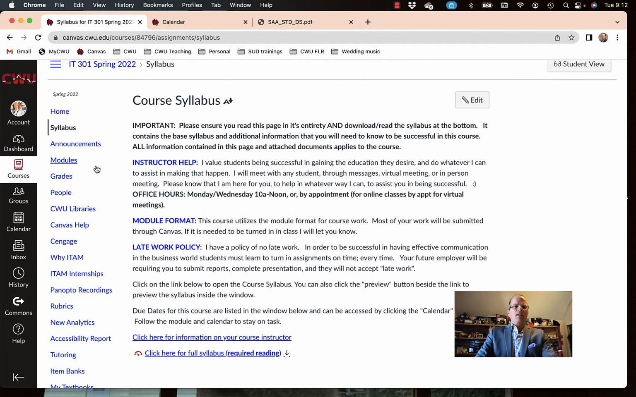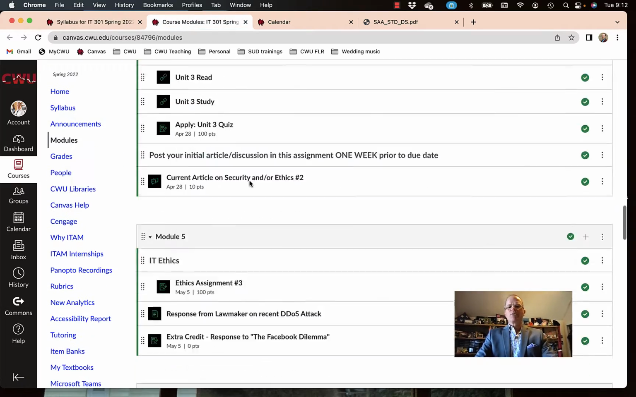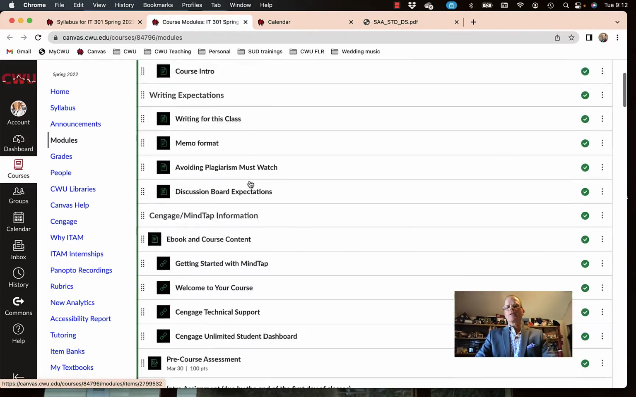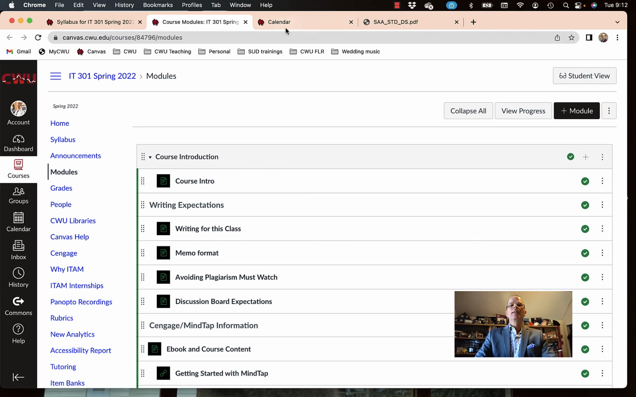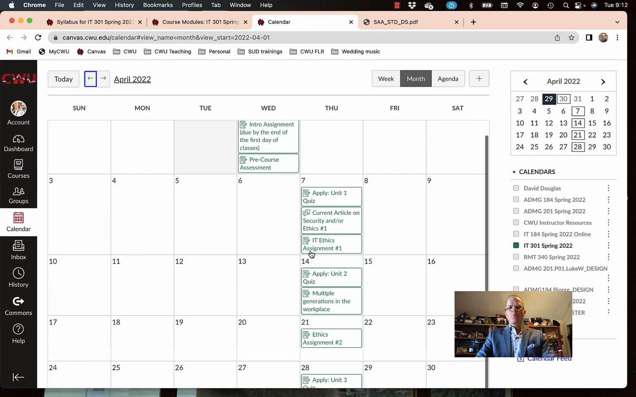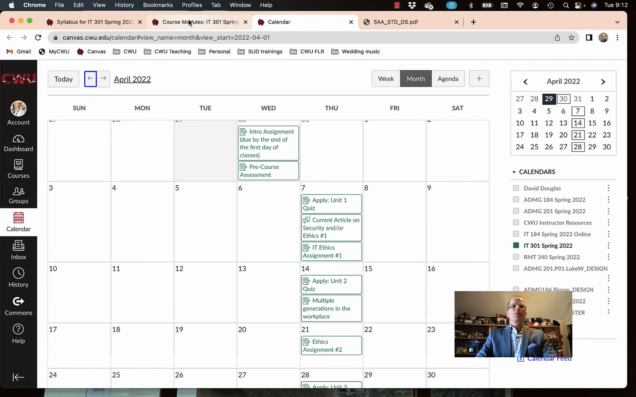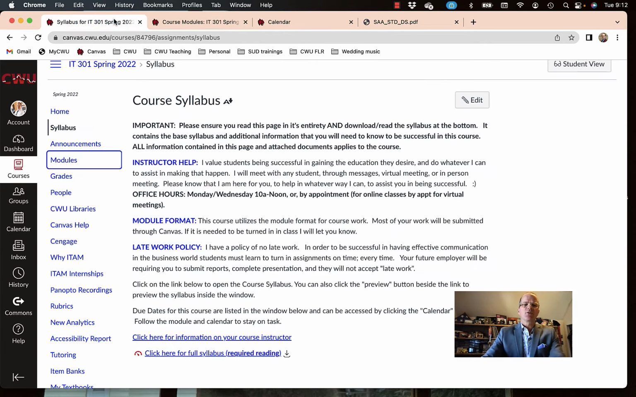Module format: if you're an ITAMer, you know that's how our courses are set up. Just follow the modules and you're going to be good to go. You're not going to miss any assignments. The other tool that is good to use is the calendar, because that tells you when things are due. So that's a good one to have also. But follow the modules and you're going to be good.